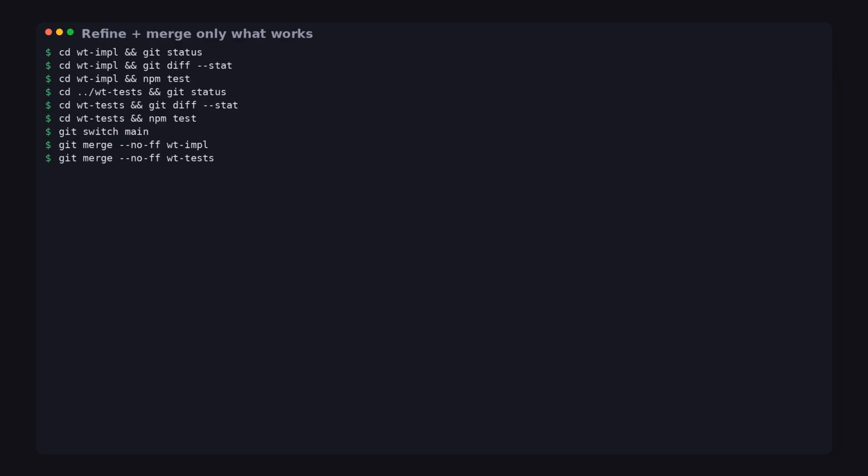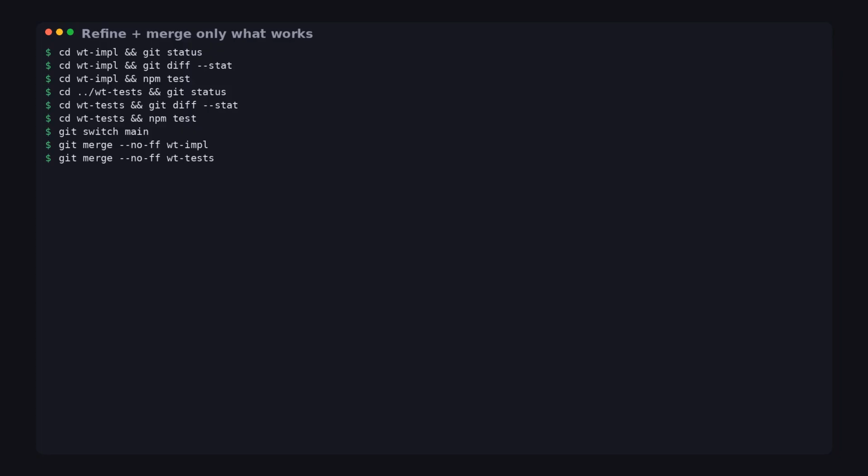If tests fail, I send a second agent call like this. Same subagent type equals general-purpose, but now I constrain it to the failure. Copy-paste prompt: You're Claude Code running as an agent. In WT-impl, fix only the failing tests. Failure info: paste the exact failing test output here. Constraints: do not change unrelated parts. Keep diffs minimal. Operate only inside WT-impl.